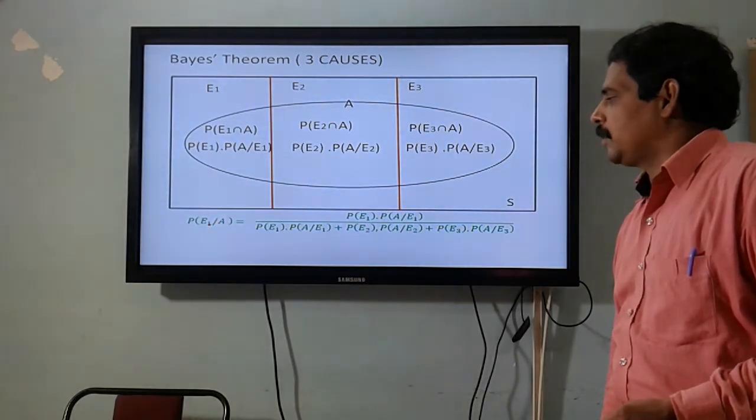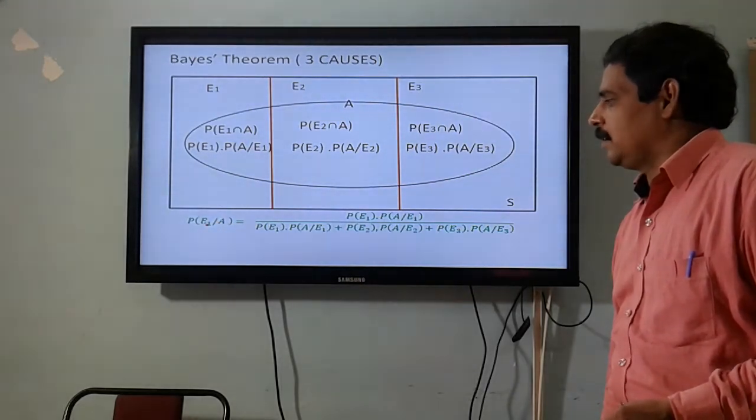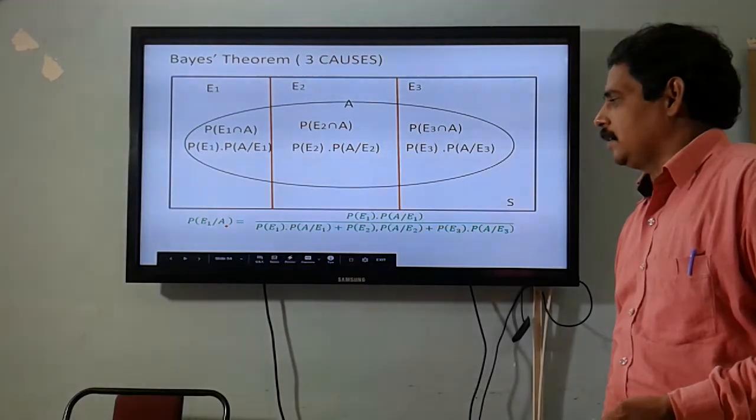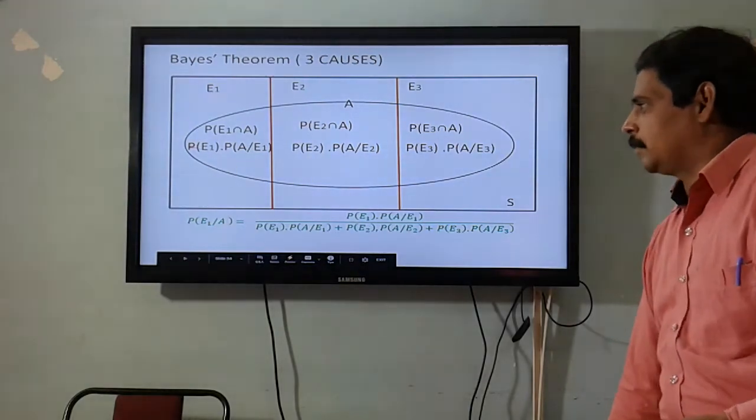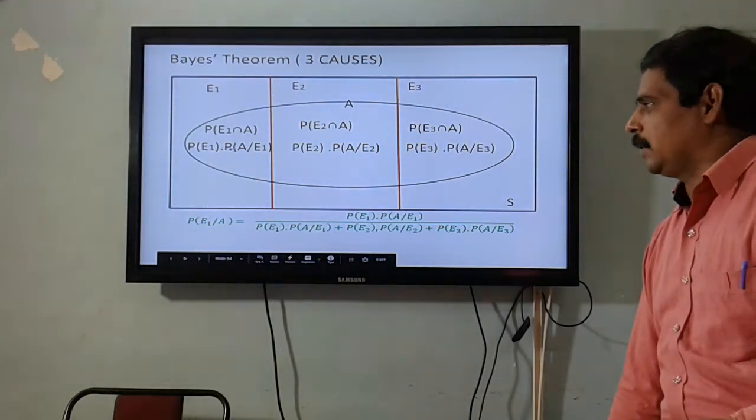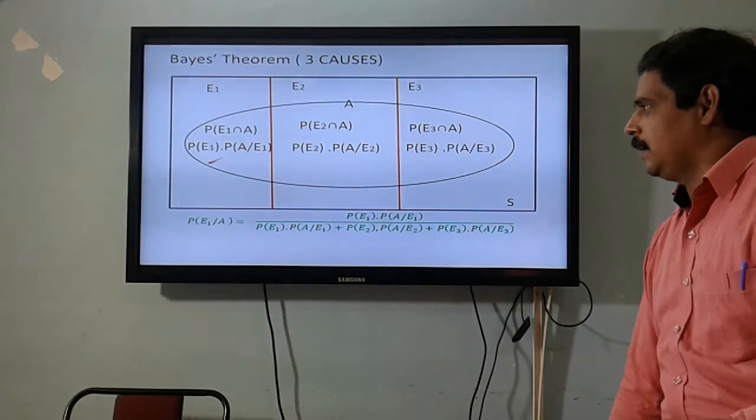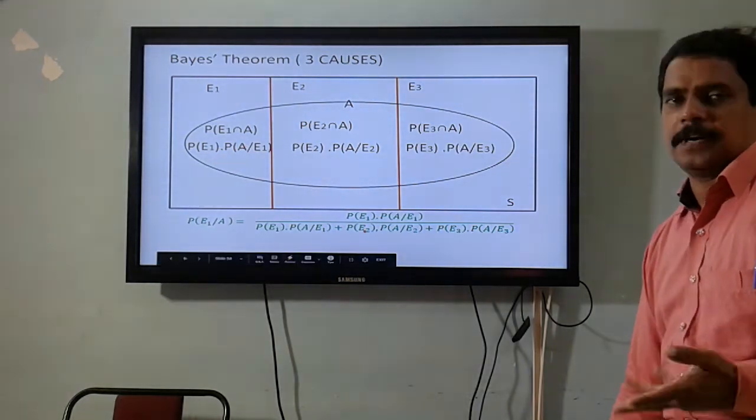Now, suppose we want to find probability of cause E1 when event A happens. It is given by probability of E1 into probability of A by E1 divided by total probability. That's all, very simple.